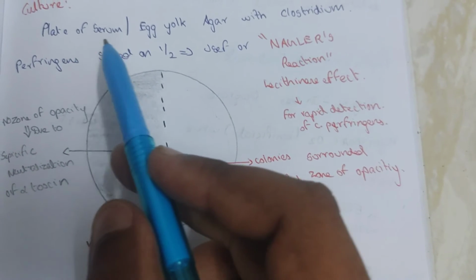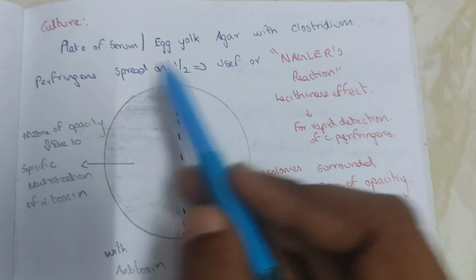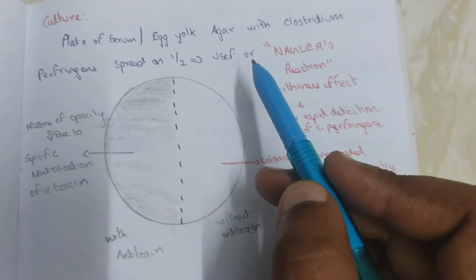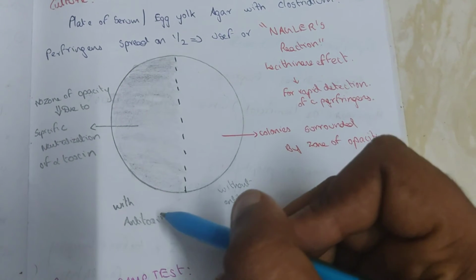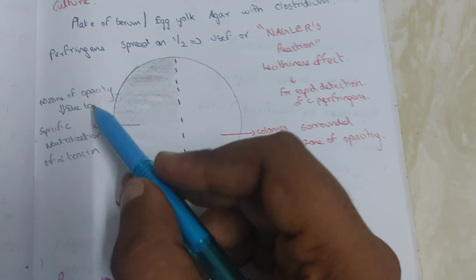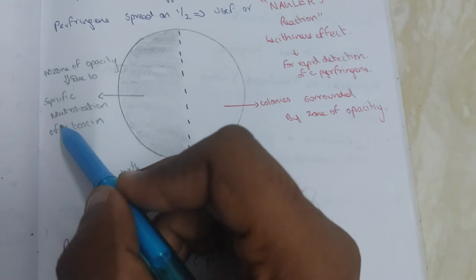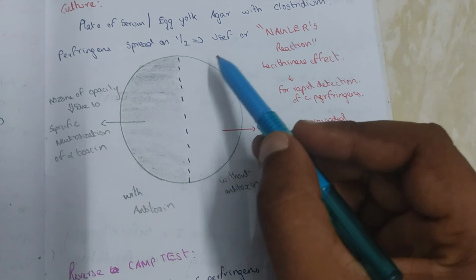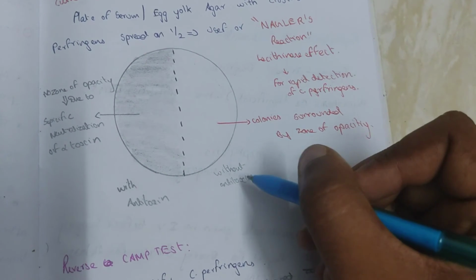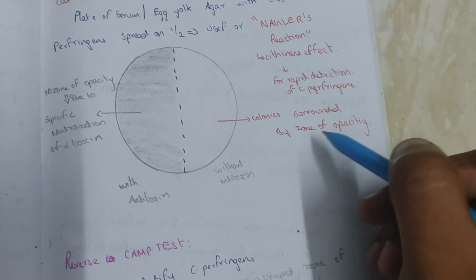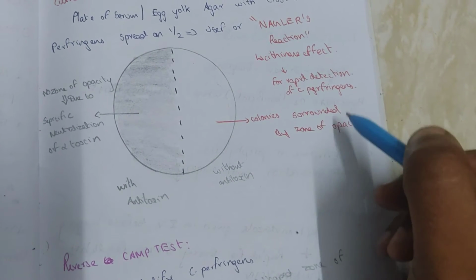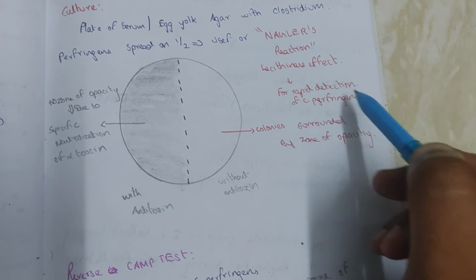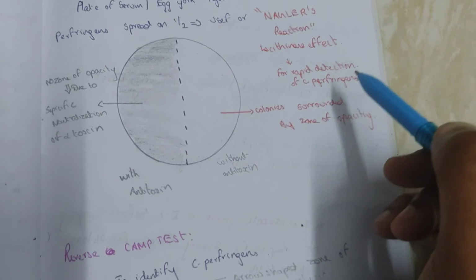Culture: on serum or egg yolk agar, Clostridium perfringens spread with antitoxin produces no zone of opacity, due to specific neutralization of alpha toxin. Without antitoxin, colonies are surrounded by a zone of opacity. The Nagler reaction is a lecithinase effect used for rapid detection of Clostridium perfringens.